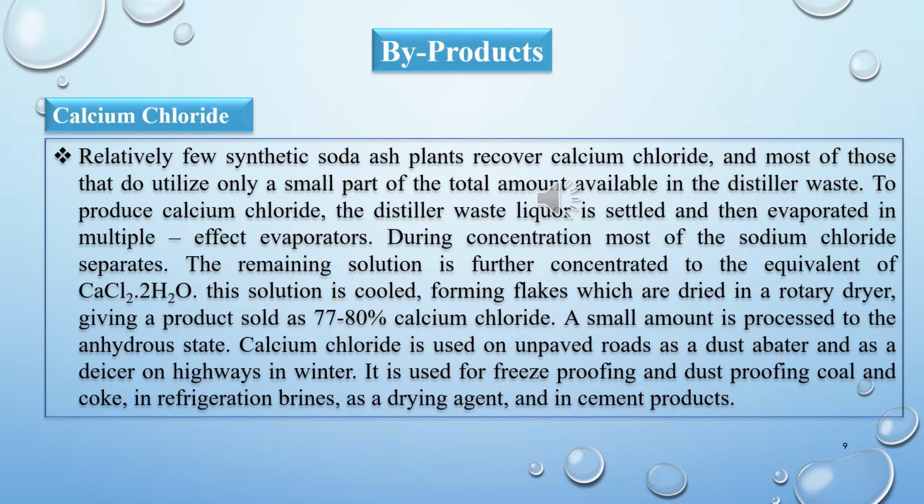This solution is cooled, forming flakes which are dried in a rotary dryer, giving a product sold as 77 to 80% calcium chloride. A small amount is processed to the anhydrous state. Calcium chloride is used on unpaved roads as a dust abater and as a deicer on highways in winter.